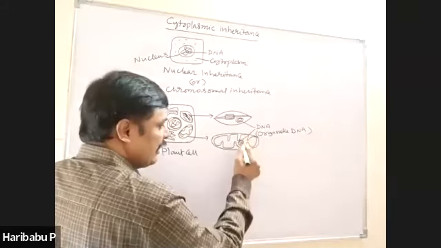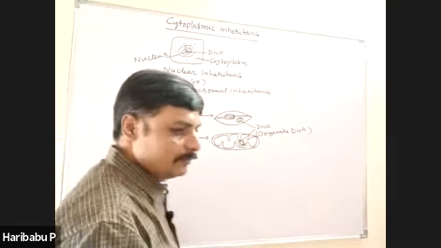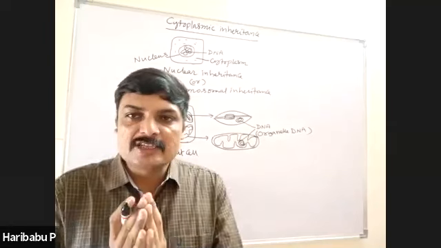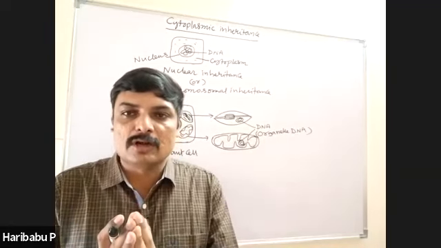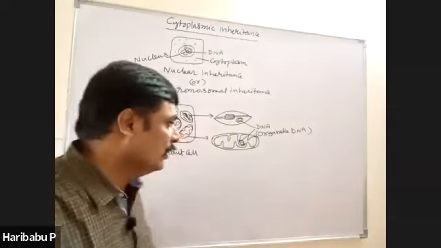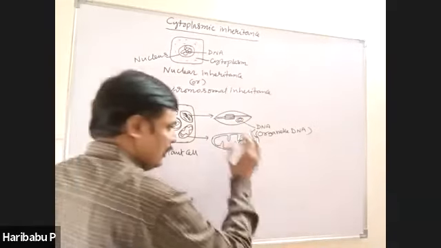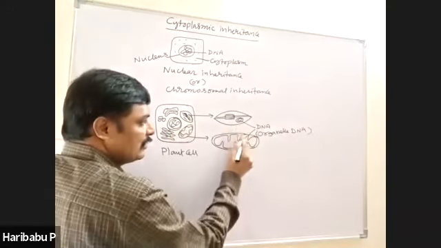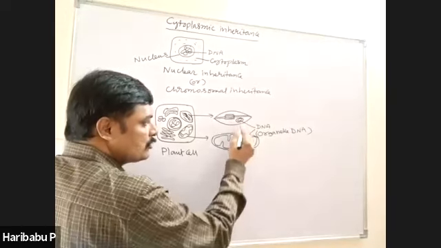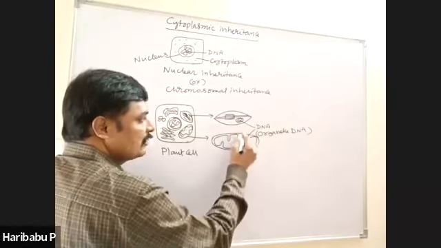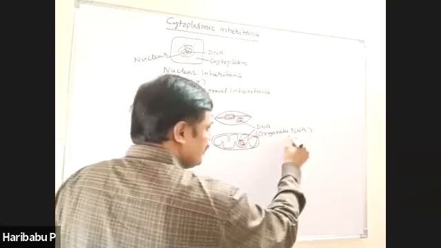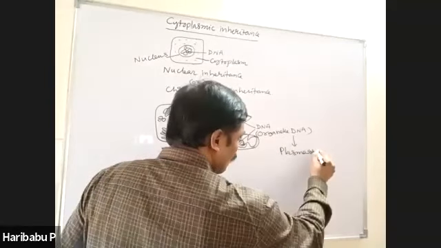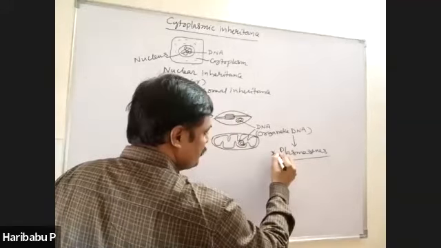Why are these DNA naked? Because of the absence of histone proteins. In the organelle DNA, histone proteins are absent, hence it is called naked DNA, right? Now, like the nuclear DNA, these organelle DNA also contain genes, and such genes are called plasma genes.